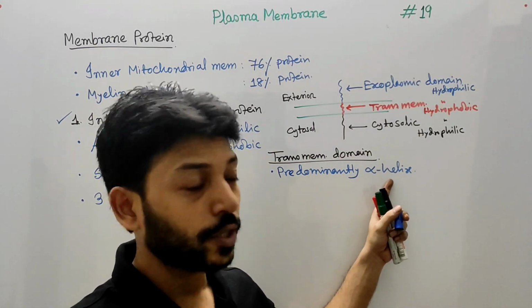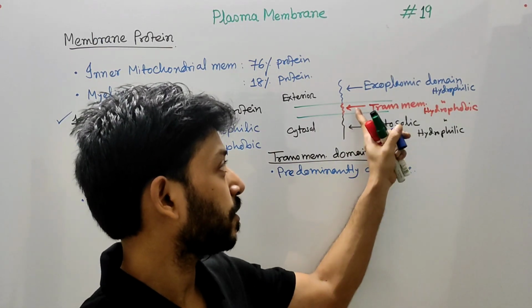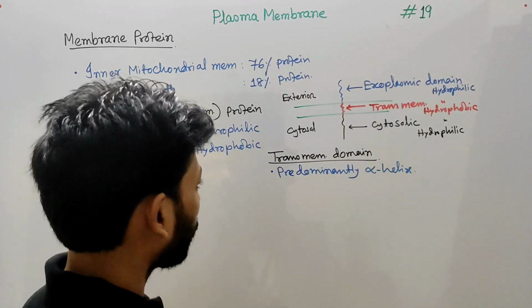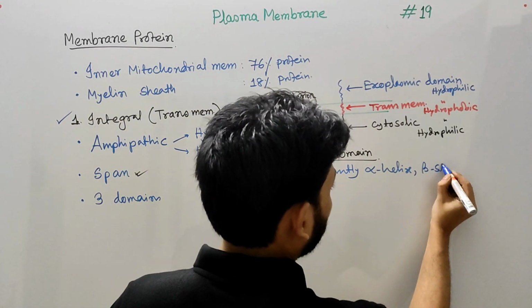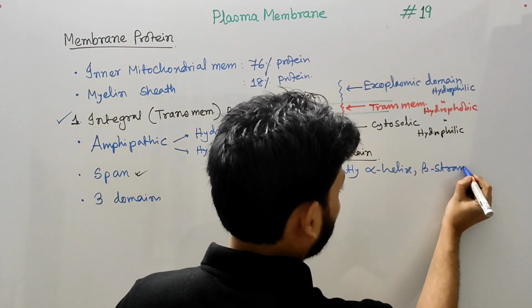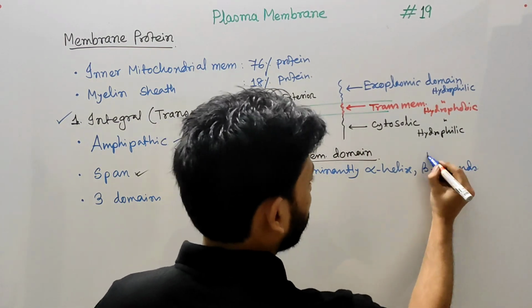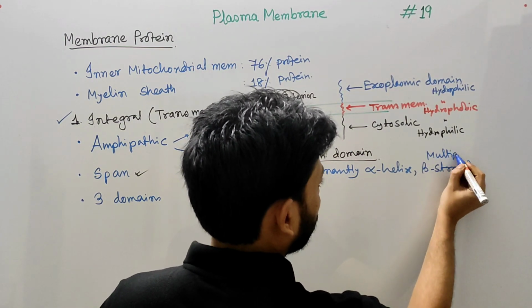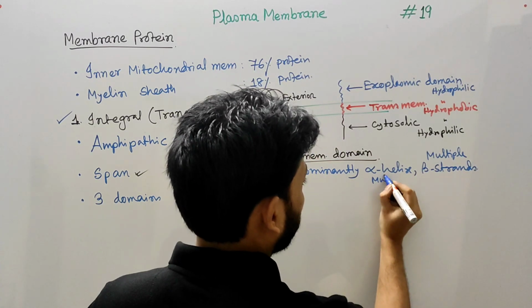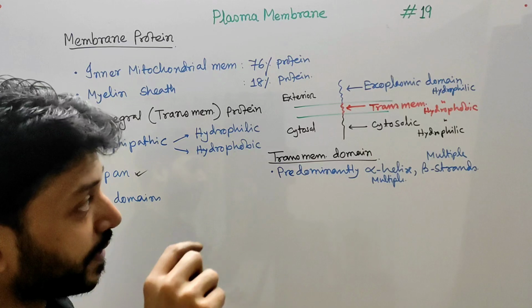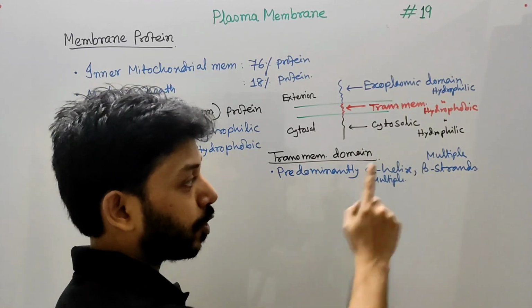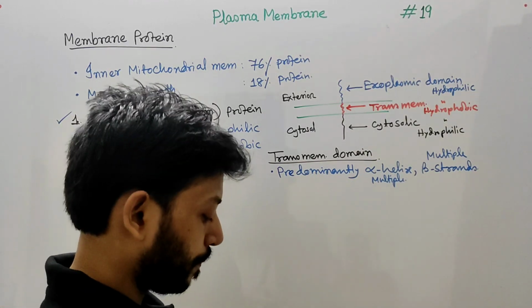Predominantly this segment is alpha helix, but sometimes it can also be beta strands, which is another secondary structure. Multiple beta strands can be present, and also multiple alpha helices can be present. So the transmembrane segment can be alpha helix or beta strands. This is the first point.